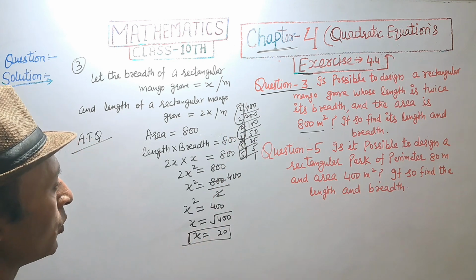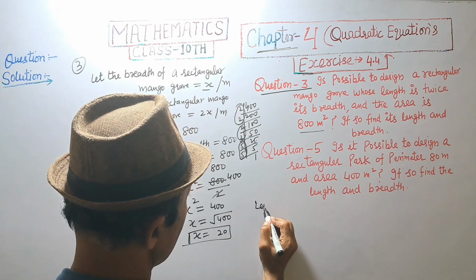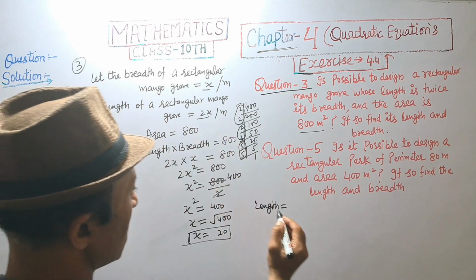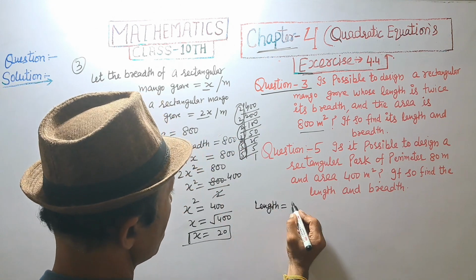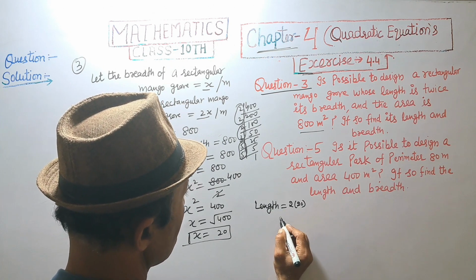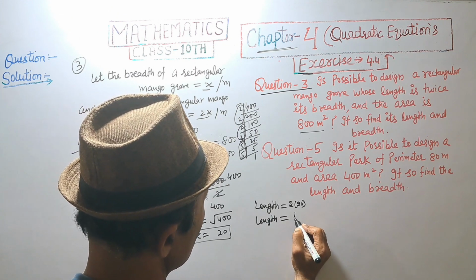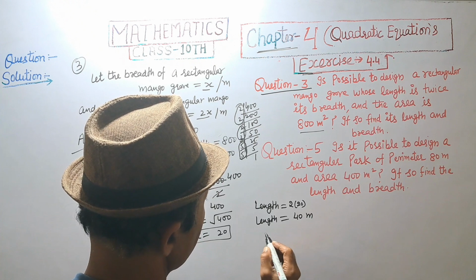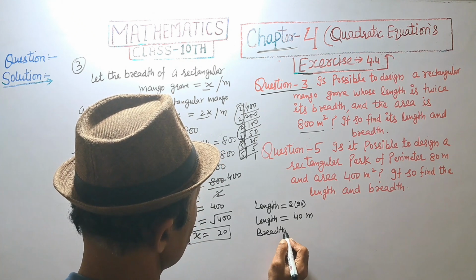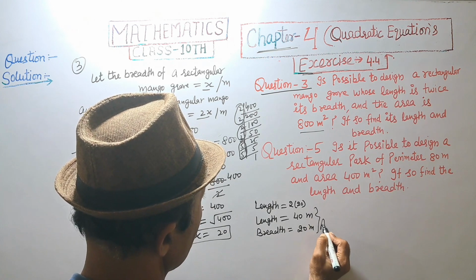So x is equal to 20. X is breadth. Length is equal to 2x meter, that is 2 into 20, 2 multiplied by 20. Length is equal to 40 meter and breadth is equal to 20 meter. Answer.